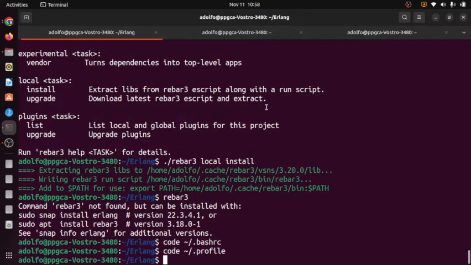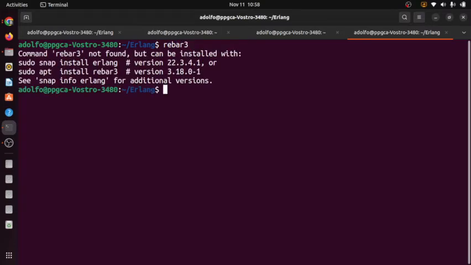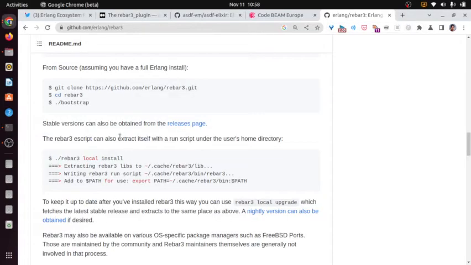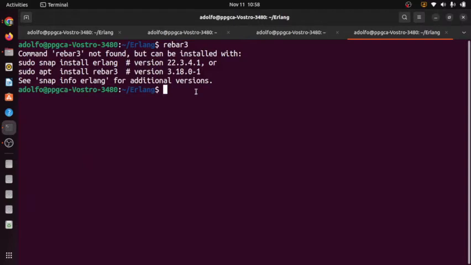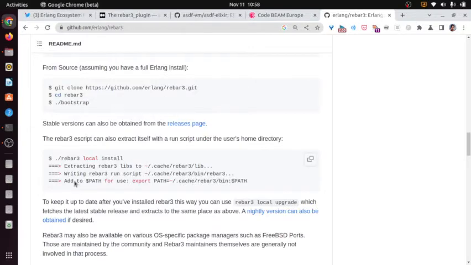Okay, now let me open a new window, actually a tab. rebar3. Oh, not found. Add to path or use export PATH. Okay, rebar3 is not there yet.